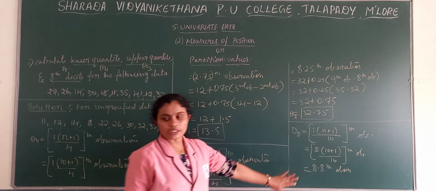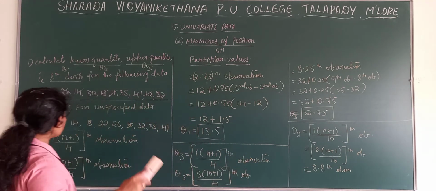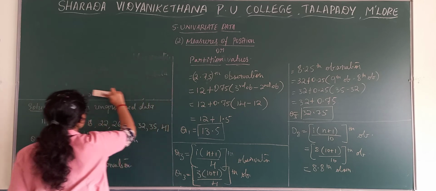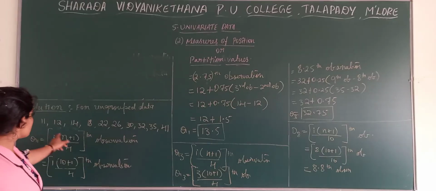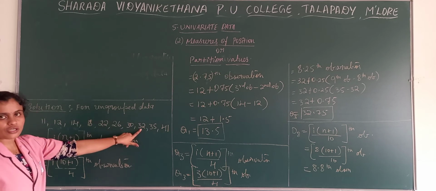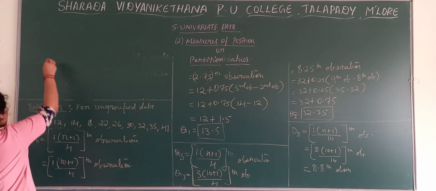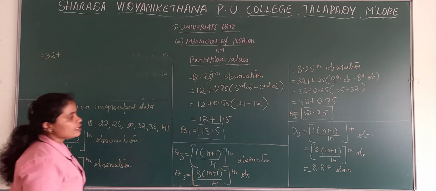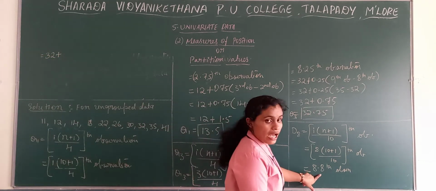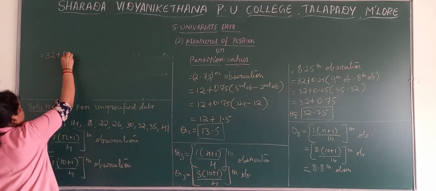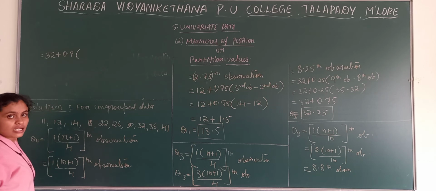Now, this 8.8 observation you have to see in the given series. Check the given series there, which is the 8th observation. 1, 2, 3, 4, 5, 6, 7, 8. 8th observation is 32. So right there, 8th observation 32 plus, here it is 8 and 8, so what is remaining? 0.8 is remaining.